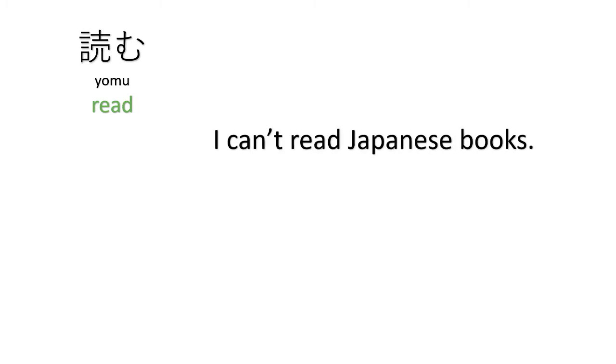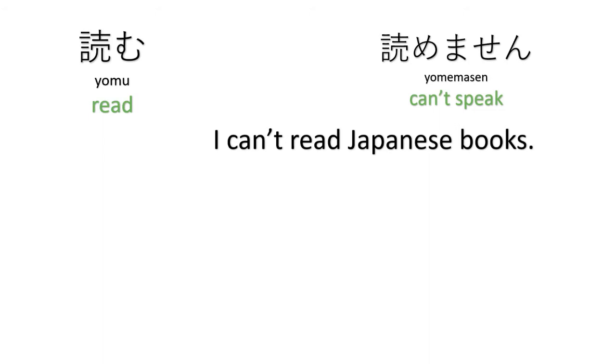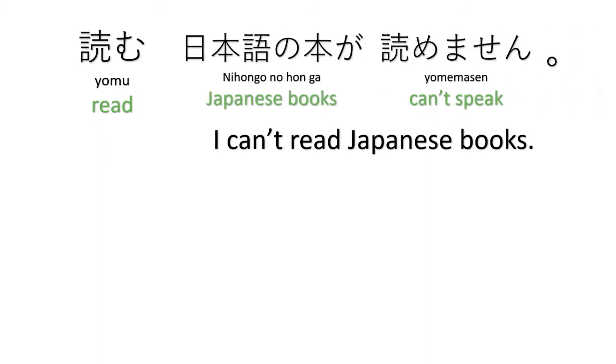Okay, another verb, yomu. Yomu, to read. I can't read Japanese books. Negative form, so we use yomemasen. Nihongo no hon ga yomemasen. I can't read Japanese books.